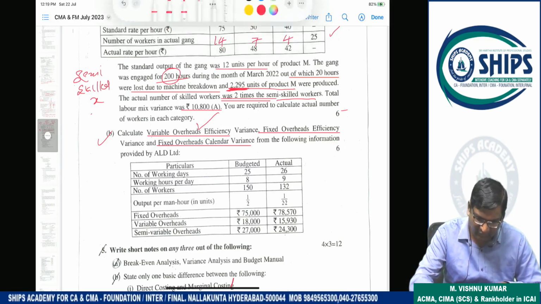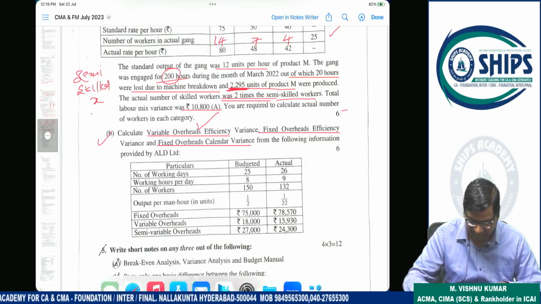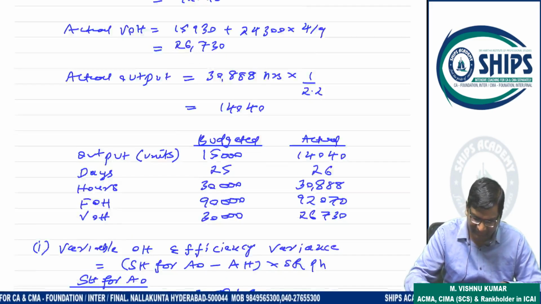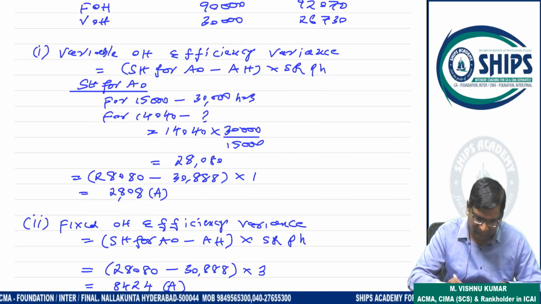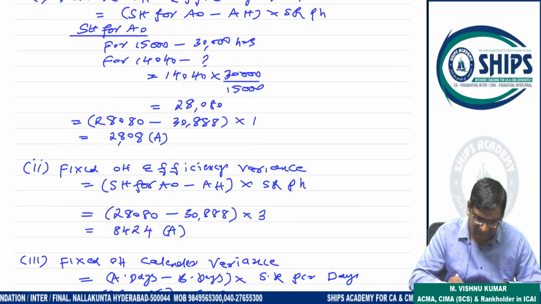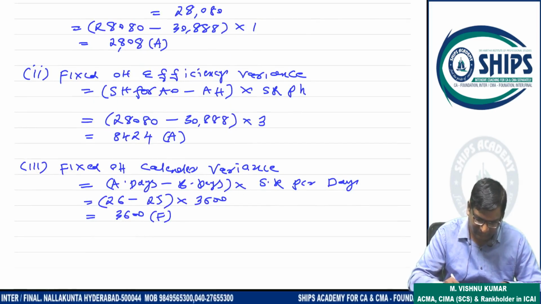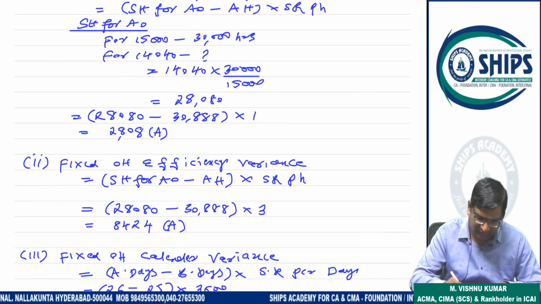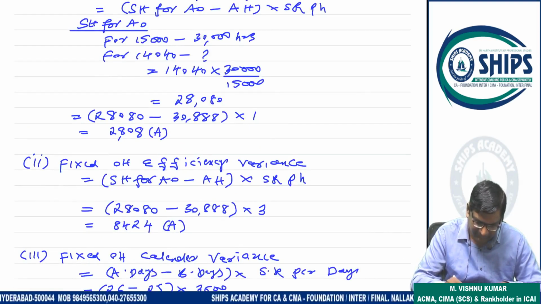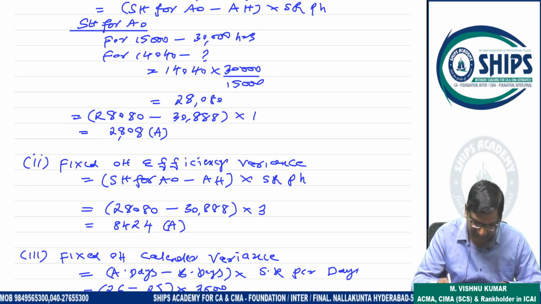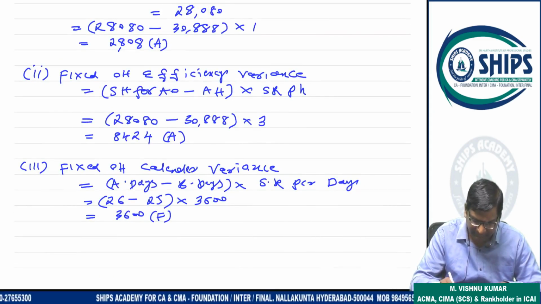Chaliye, so this costing is completed now. Cost and management accounting is completed. So 2808, 8424, 3600 are your answers. First two answers are adverse because standard and actual are different here. So adverse coming. And here favorable coming.